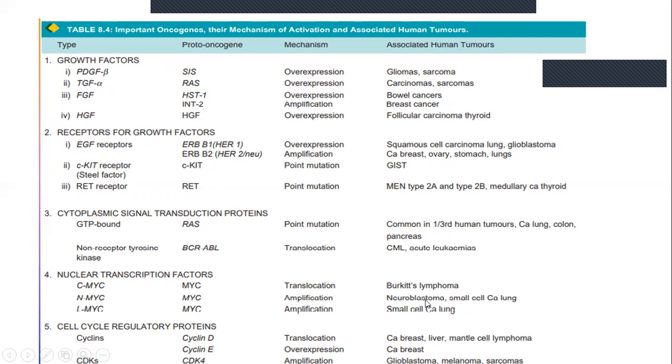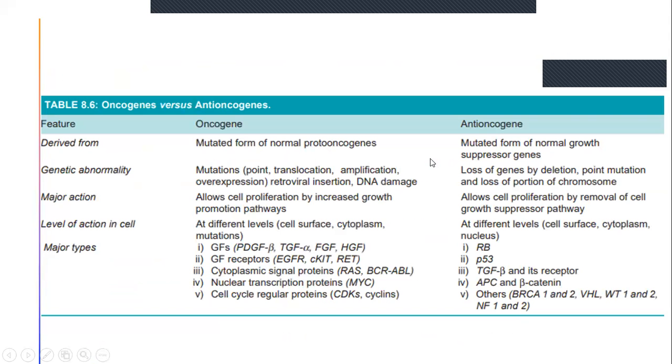Nuclear transcription factors like CMYC, NMYC, LMYC in the proto-oncogenes, when they undergo translocation or amplification, again they cause these kinds of cancers. Cell cycle regulatory proteins like cyclin, CD kinase, when they undergo translocation, overexpression or amplification, these kinds of cancers will be seen. So these were the factors involved, and these are the proto-oncogenes. When these undergo overexpression, amplification, point mutations, translocations, these were the different types of tumors that will occur.